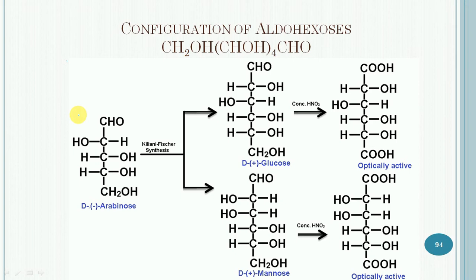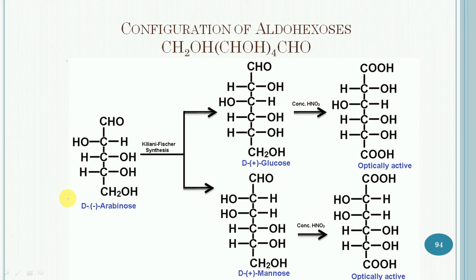In this case, there will be a total of 8 pairs of enantiomers, and all of them may be prepared from aldopentose, and their configuration can be established. So in this section we will only consider the configuration of D-glucose, and it is established from the D-arabinose. So let us consider it.